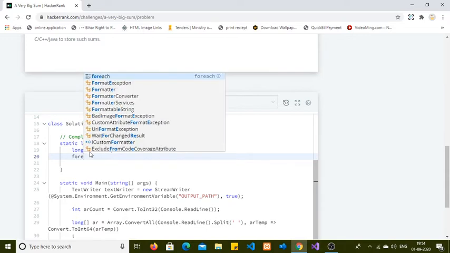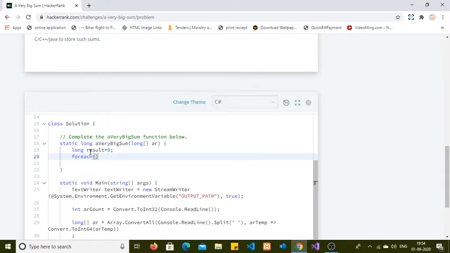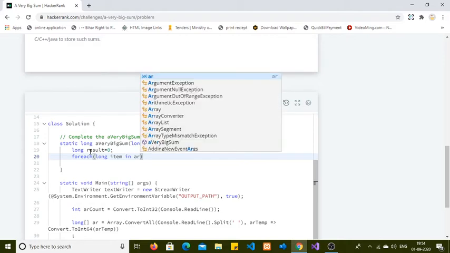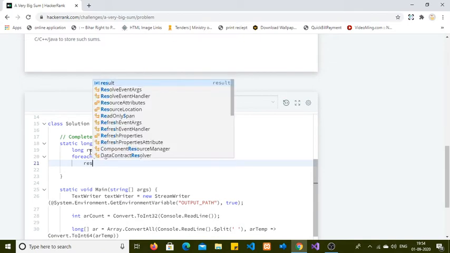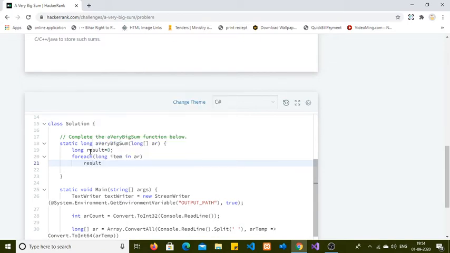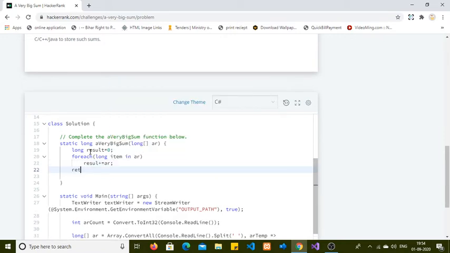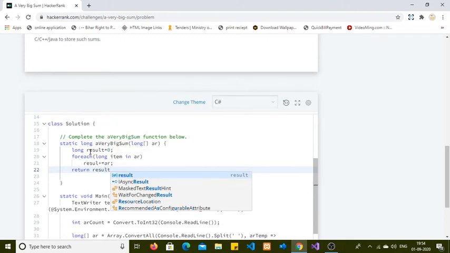I'm using a for each loop to iterate over all the elements present in the array: for item in array. We need to find the sum: result plus equal to ar. Okay, and finally return result.